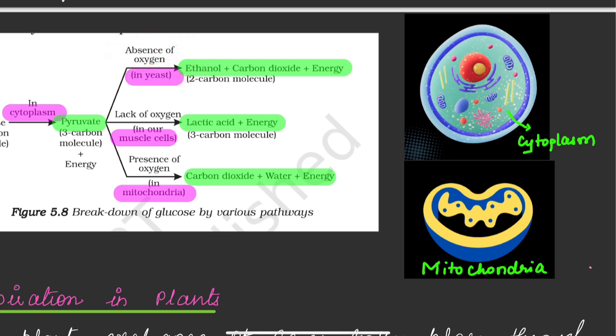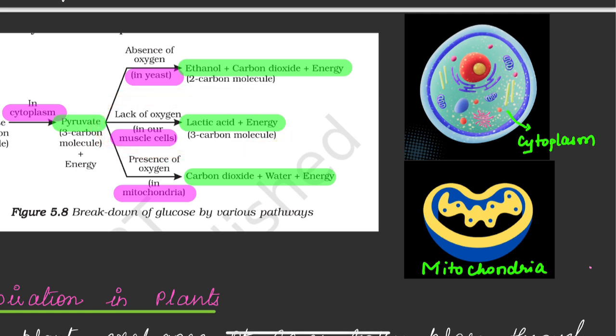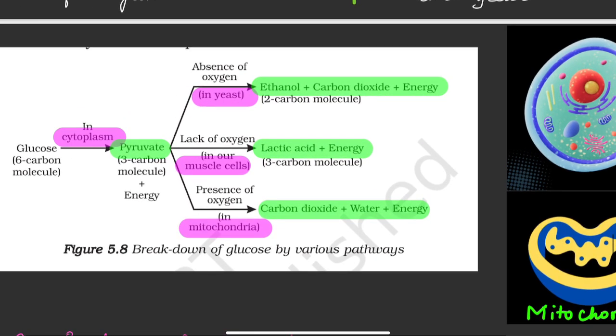And one more anaerobic respiration you can see here is taking place in the muscle cells. Whenever you are doing vigorous exercise, muscle cells will get less oxygen. Due to the lack of oxygen, this pyruvate will convert into lactic acid and a small amount of energy will be released. So this takes place in the muscle cells.